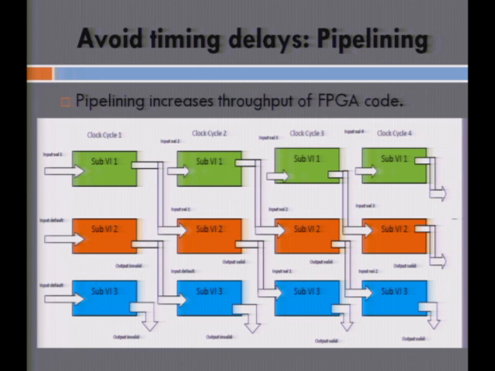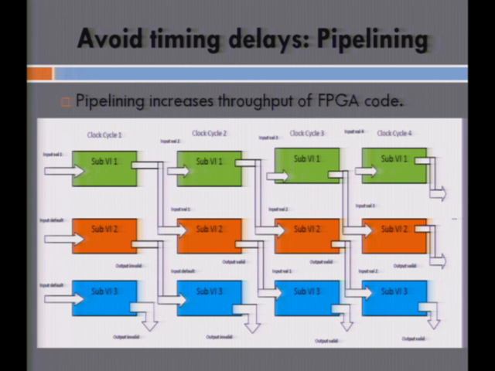Suppose the first sub-block receives a valid input from the previous block at the first clock cycle, but the other two sub-blocks haven't yet received any valid inputs. So they process with a default input that is provided to them via some control signals, and these function at that clock cycle as well.